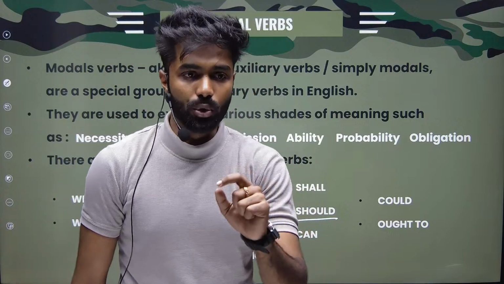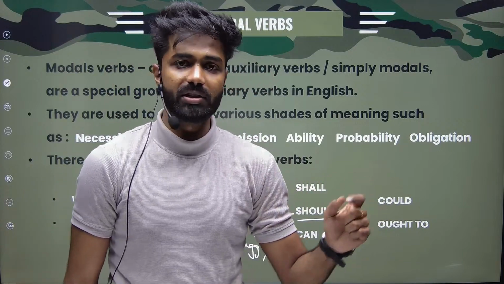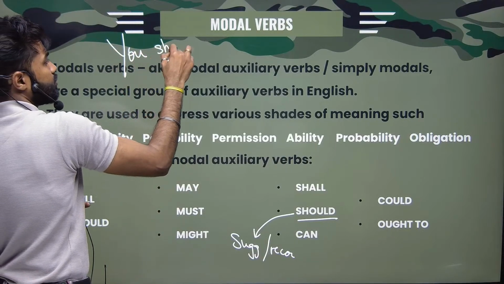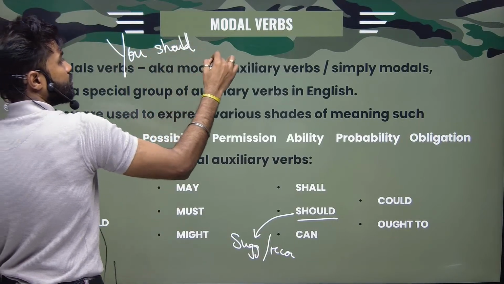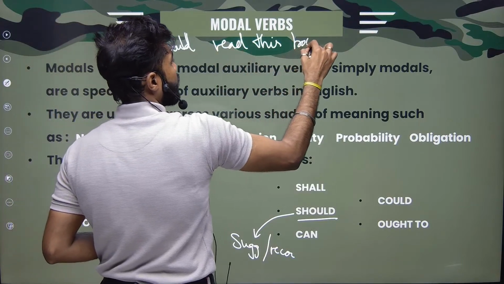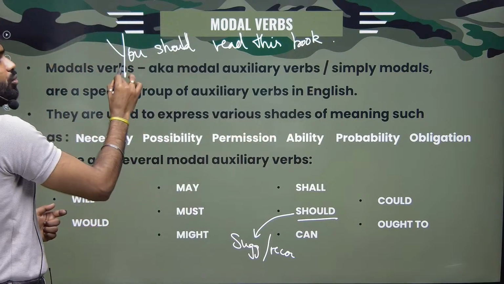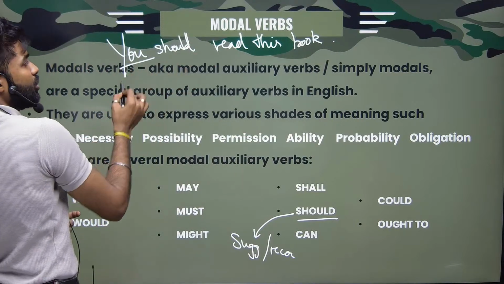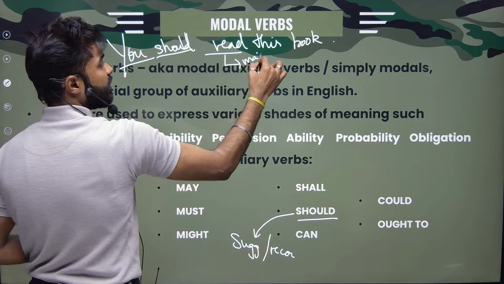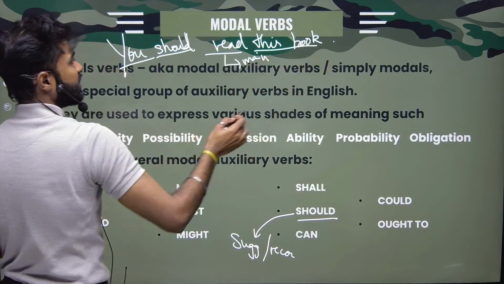If there is a statement, you should read this book. Here, you is my pronoun, should read. Read is my main verb, right? And this book, leave it, it's an object.